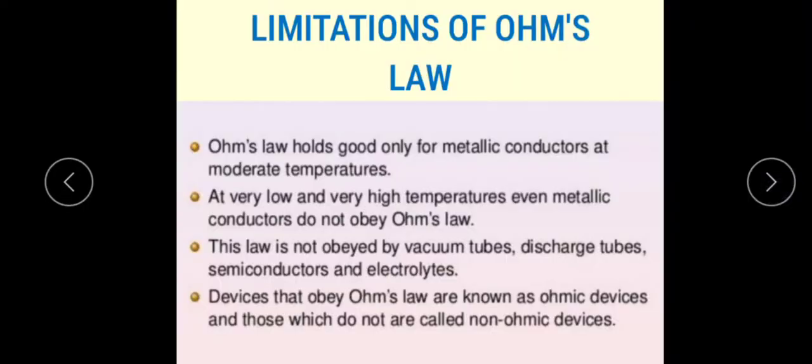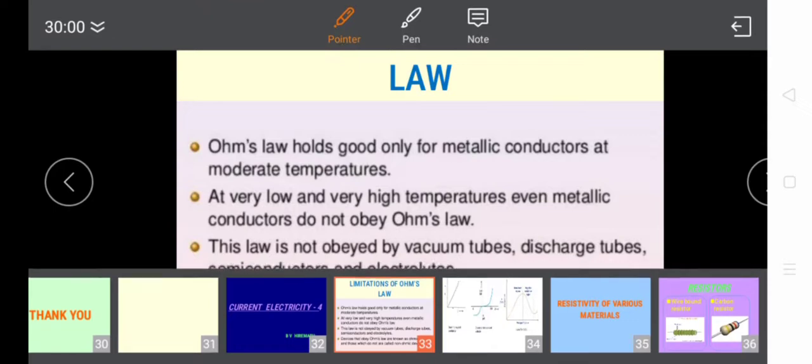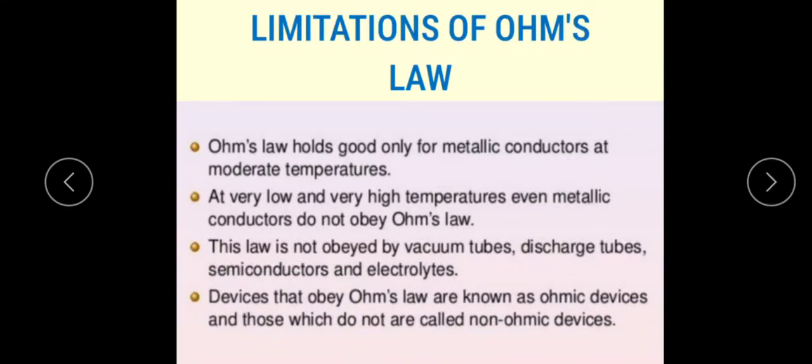Today I am going to discuss the next part of current electricity, that is the limitations of Ohm's law. We learned the concept of Ohm's law. Today we are going to discuss its limitations, in which the first limitation is that Ohm's law holds good only for metallic conductors at a moderate temperature. This is the first limitation.